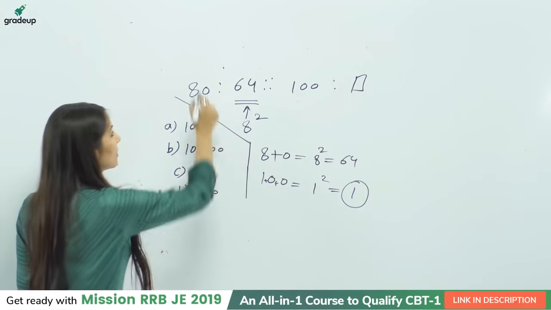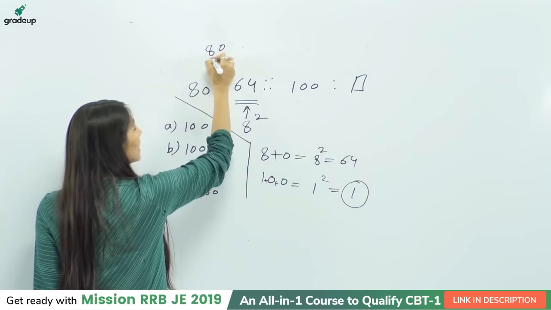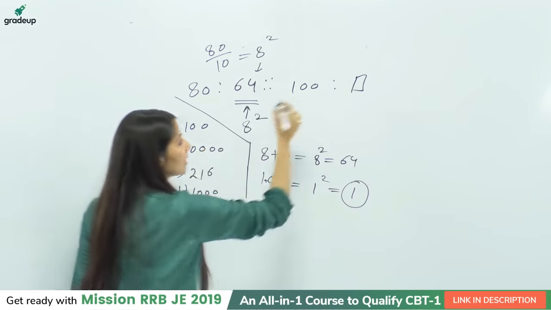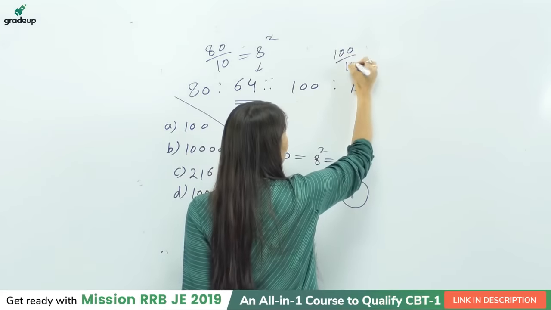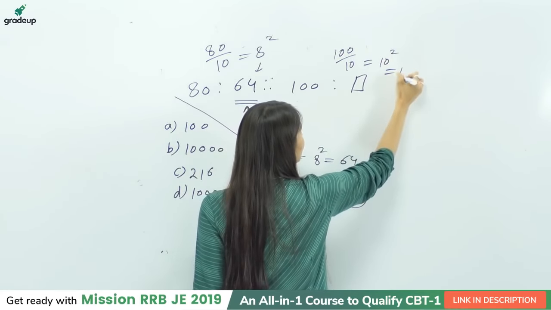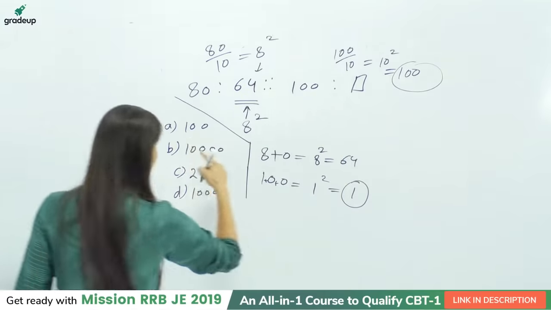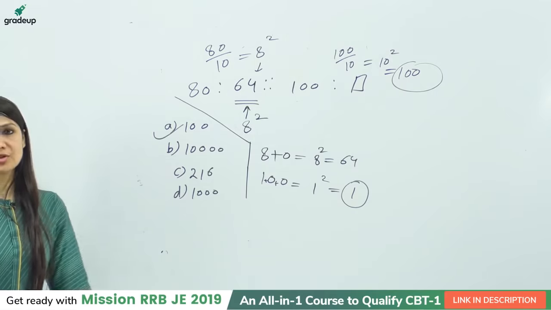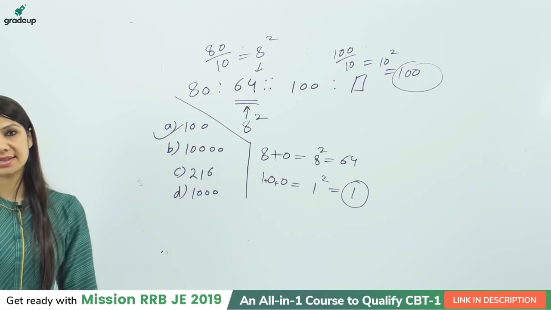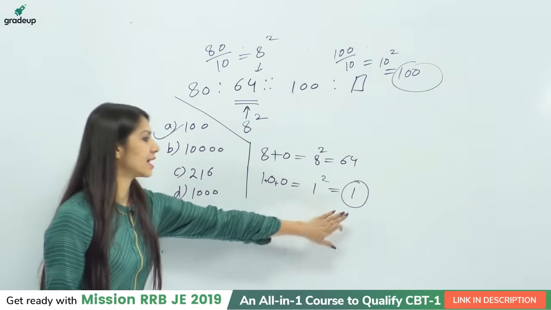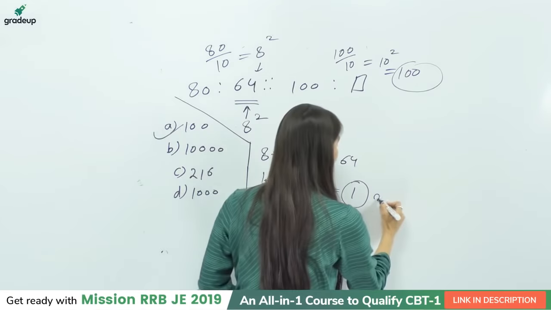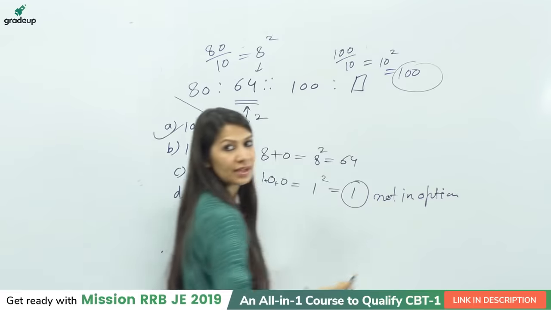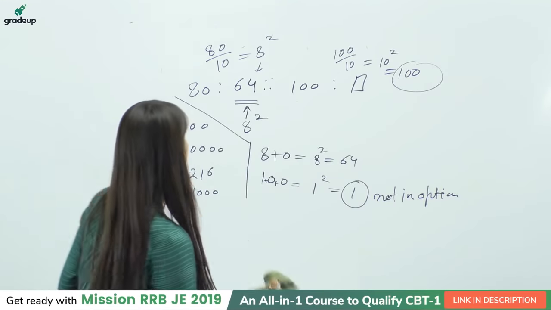So the next point can be like this. If you divide 80 by 10, it will give you 8 and 8 square is 64. In the similar way, 100 divided by 10 is equal to 10 and 10 square is once again 100, and this time 100 is one of the options, option A. Yes, students. So option A, 100, is the right answer. 1 is again a right answer, but this time it is not an option. So we are thinking in a different way. Fine. Let's check out the next question.